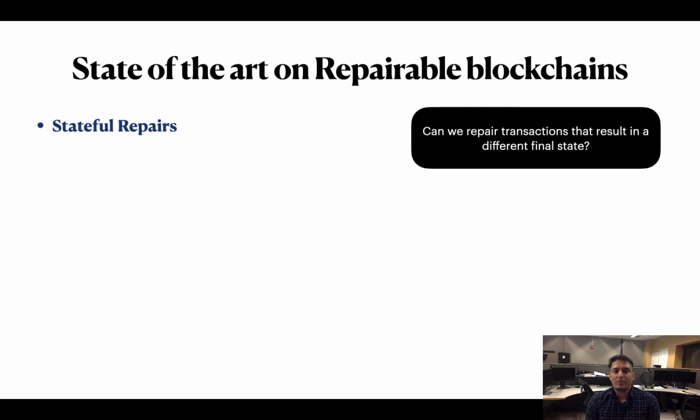We will evaluate some of the related works using the following metrics. Stateful repairs. By this, we ask if we can repair transactions that result in a different final state. System scale MPC. By this, we ask if we need all the miners or deciders of the system to come together and participate in some protocol.